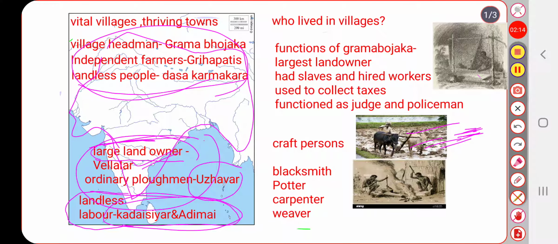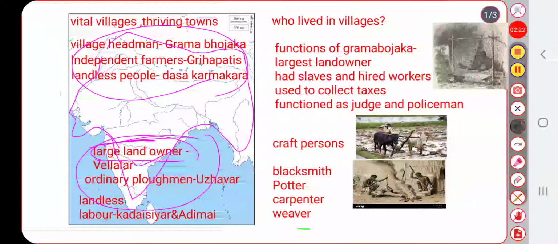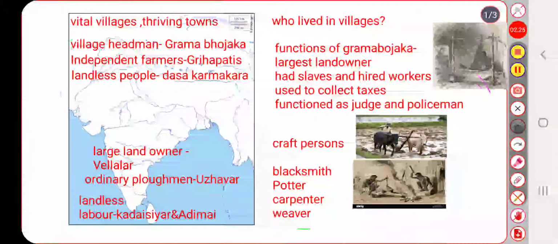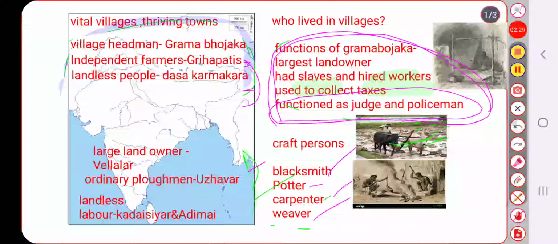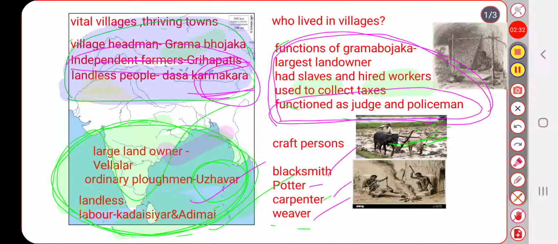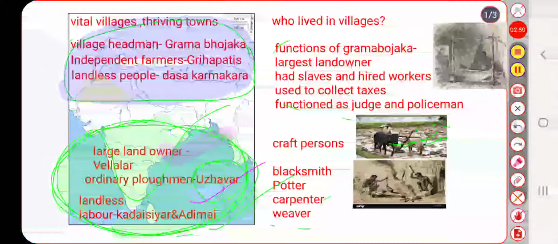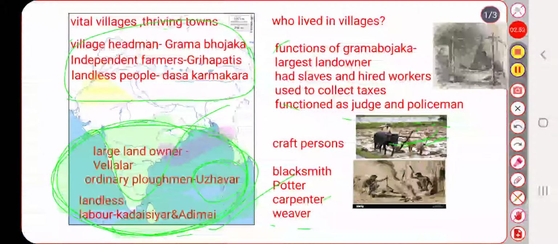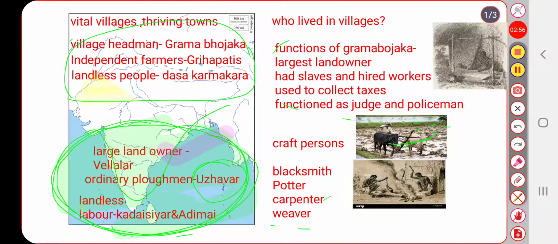In North India, in villages, the village headman was called Grama Bojaka. So he was a very powerful person in that village. And he was the largest landowner. So to work in that land, he needed more labor. So he maintained slaves and hired workers.